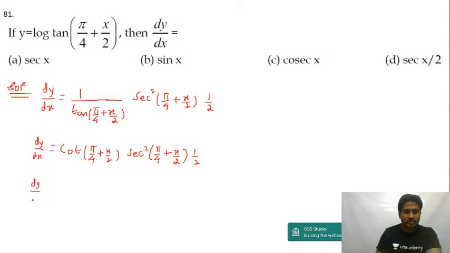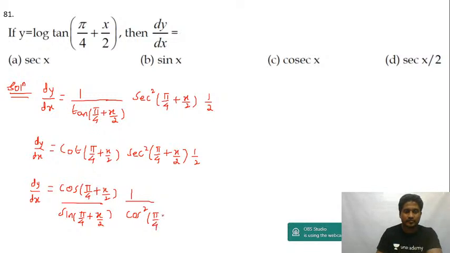Now dy by dx is equal to, cot can be written as cos by sine, so this will be equal to cos of pi by 4 plus x by 2 divided by sine of pi by 4 plus x by 2. And then sec can be written as 1 by cos, so this is 1 by cos square of pi by 4 plus x by 2, and then into 1 upon 2. This cos will cancel with the square.